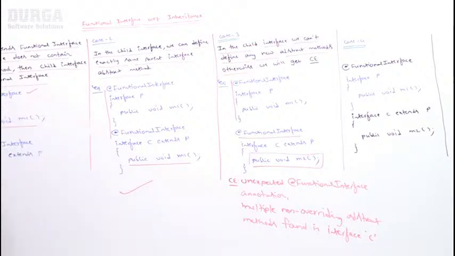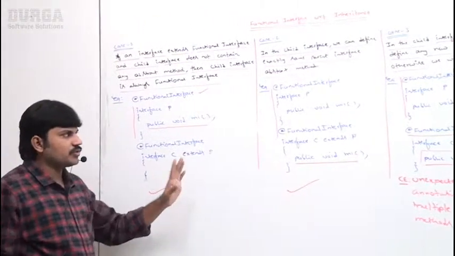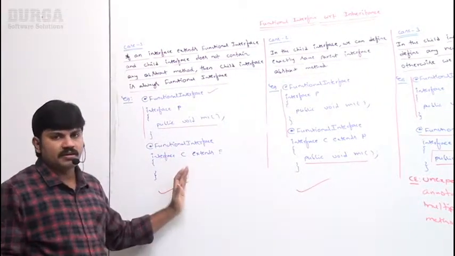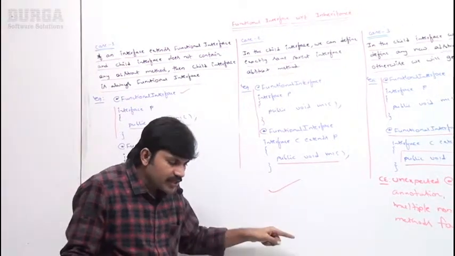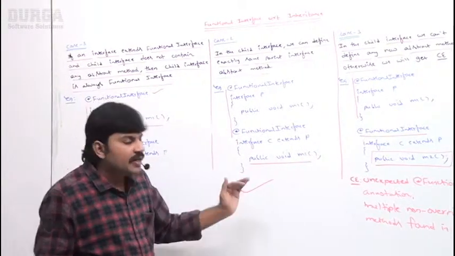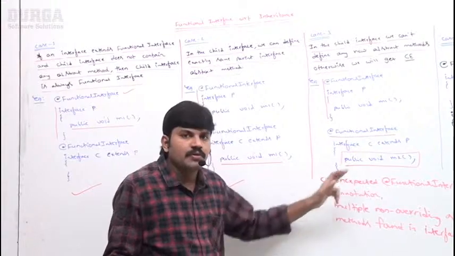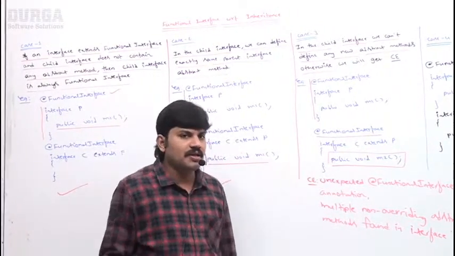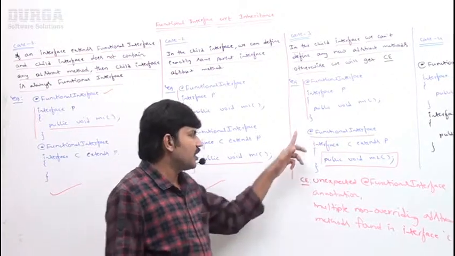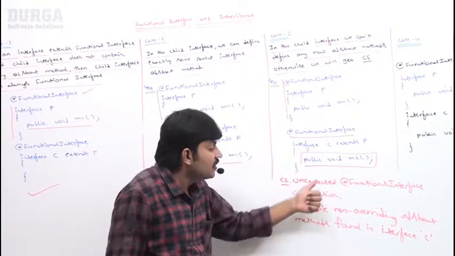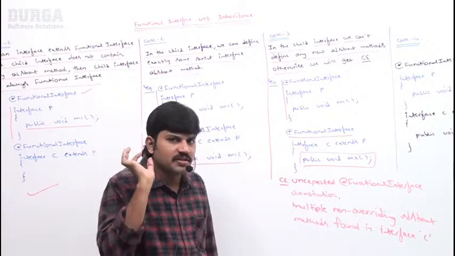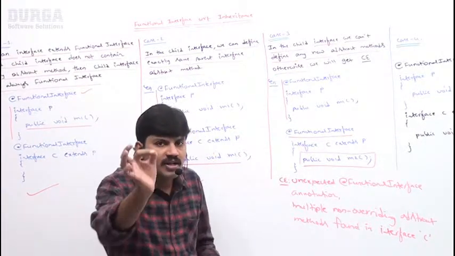So these are the three points you should be aware of: case 1, case 2, case 3. If the child doesn't contain any new abstract method, it is valid. In the child, if you take exactly the same parent interface abstract method, it is acceptable. Next, if you take any new abstract method in the child interface, then the child interface won't be a functional interface. By mistake, if I use the @FunctionalInterface annotation, then we get a compile-time error. Up to this is it clear? Just a small twist is there. Of course, I will execute and show it, but before that a small thing is there.